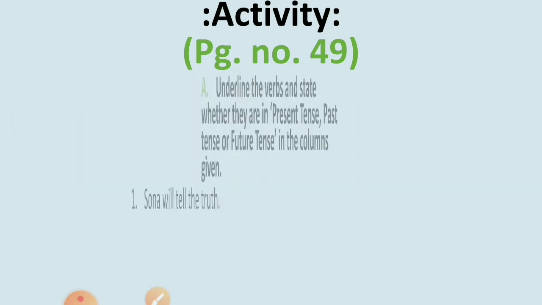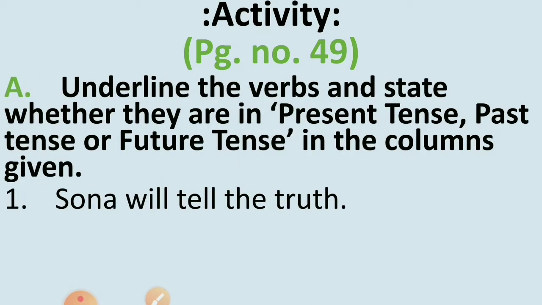We have studied three types of tenses: simple present tense, simple past tense, and simple future tense. The action done in the present time is simple present. The action done has passed, that is simple past tense, and the action yet to take place is future tense. So based on this, there is one interesting activity given on your page number 49.